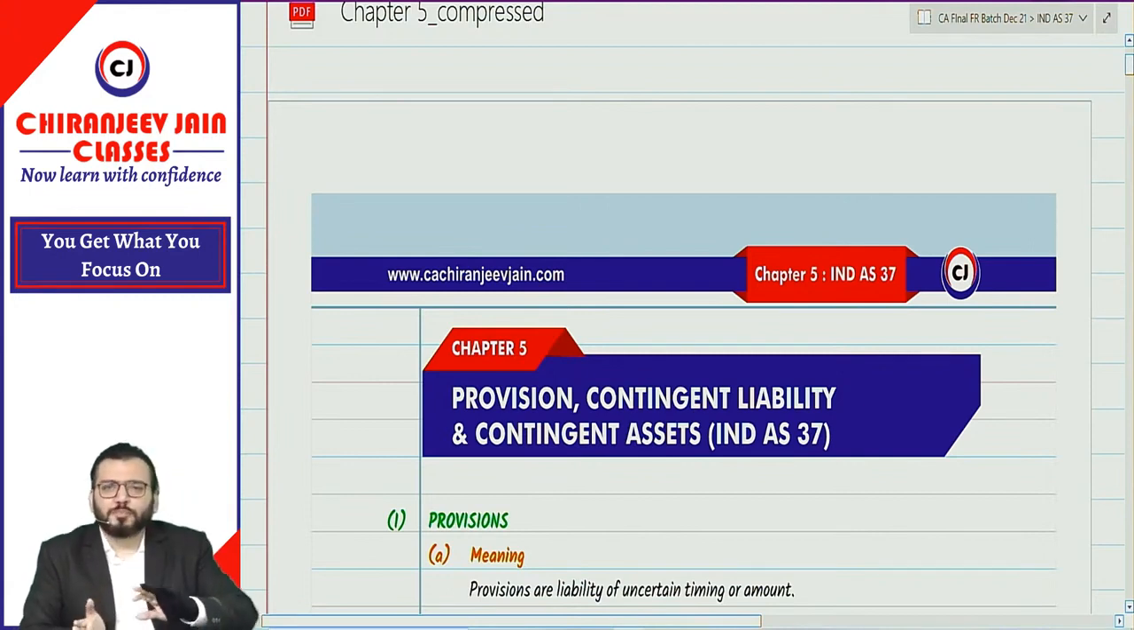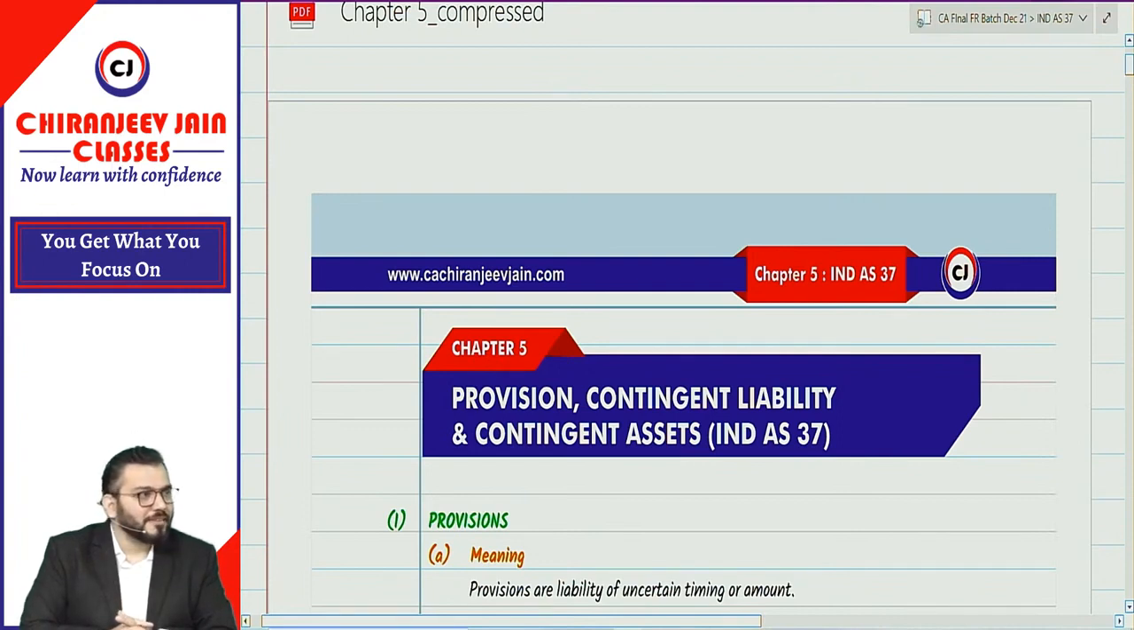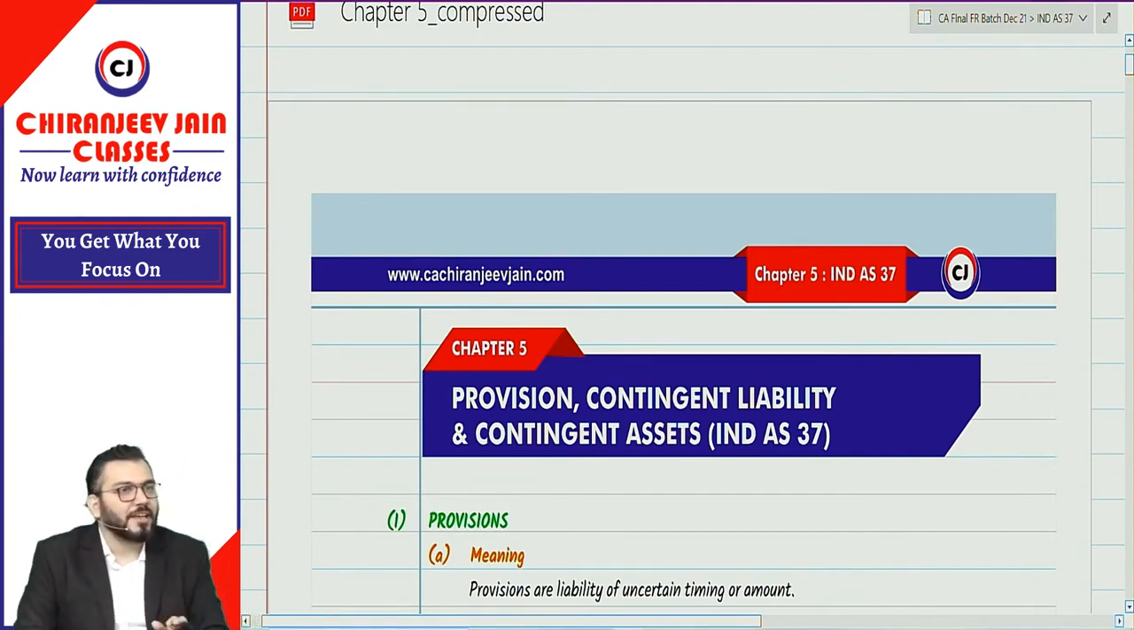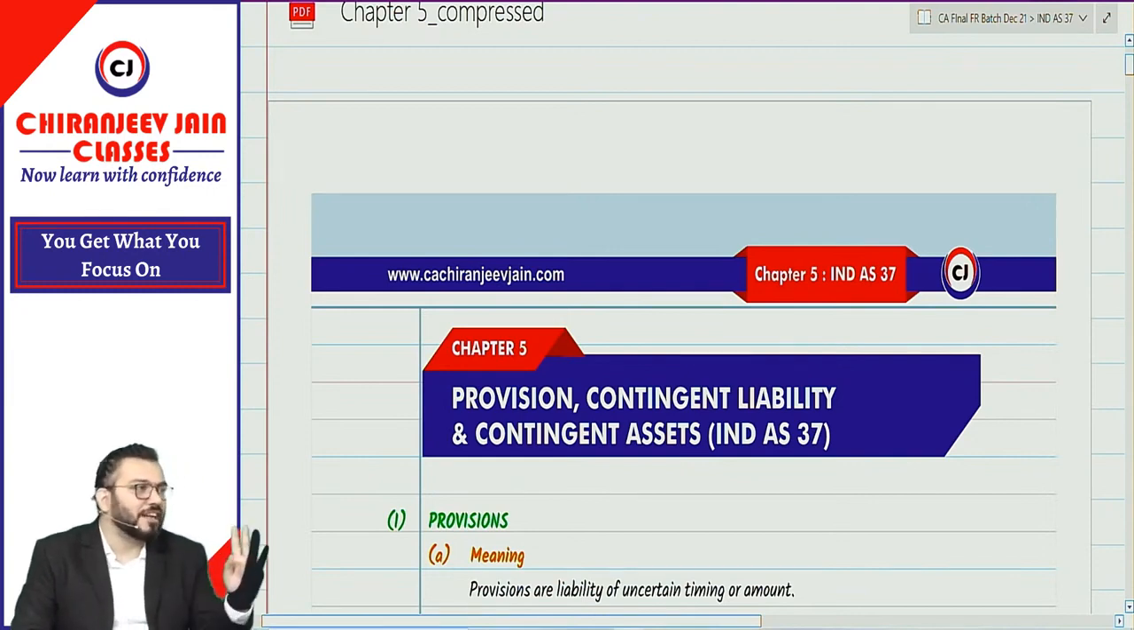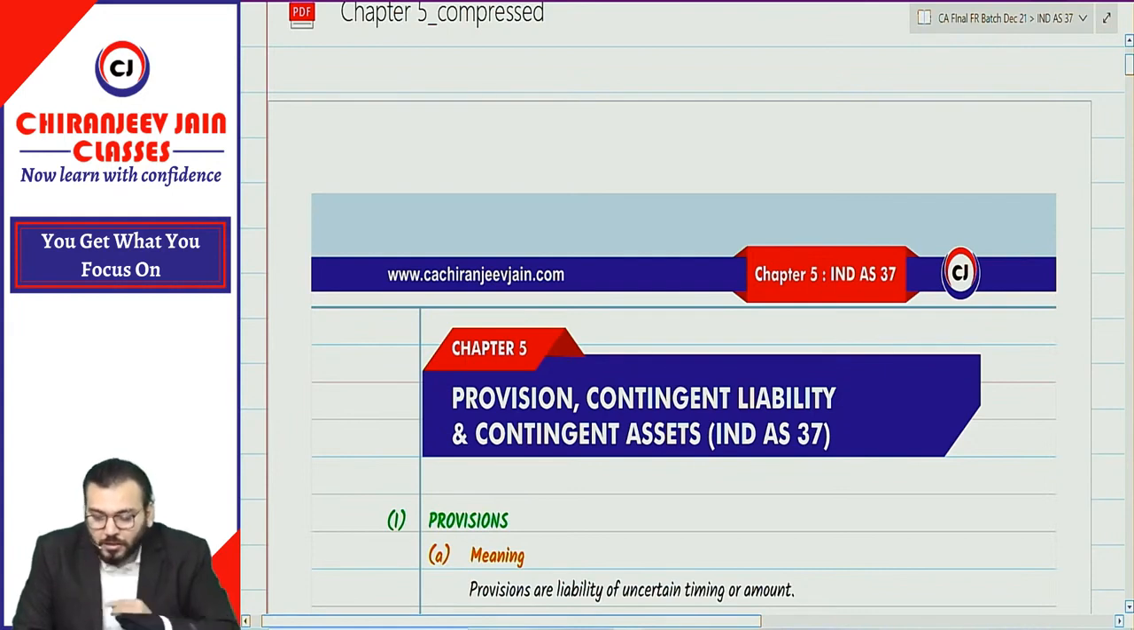I hope you all know that provision is based on the conservatism principle. Provision is not certain. And if it is certain, then estimation is not required. Provisions are always estimated. It is an accounting estimate. That is not correct. Anyone want to add something?